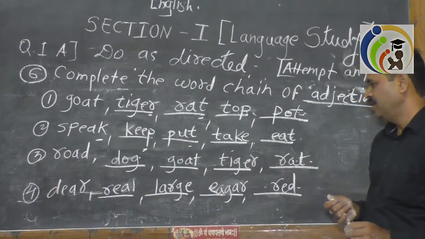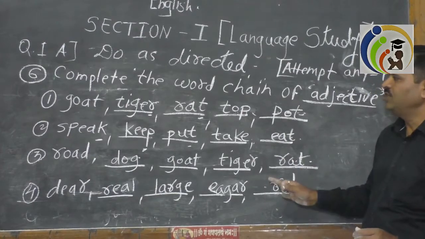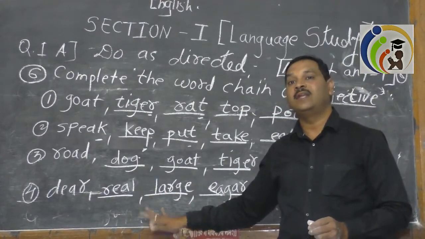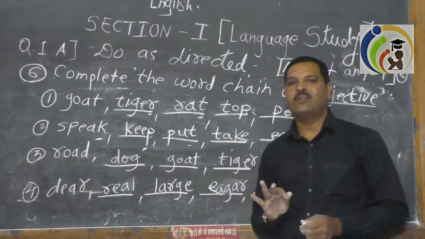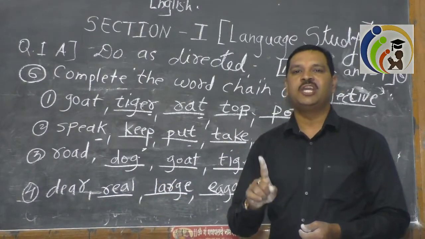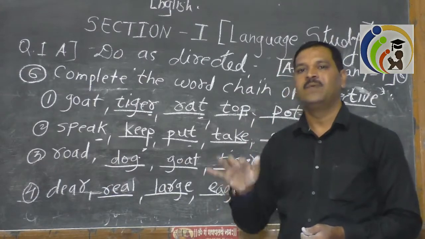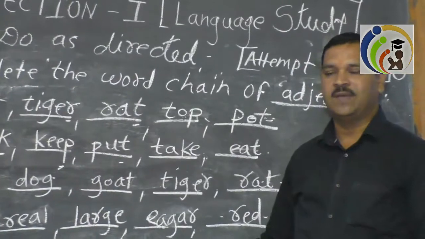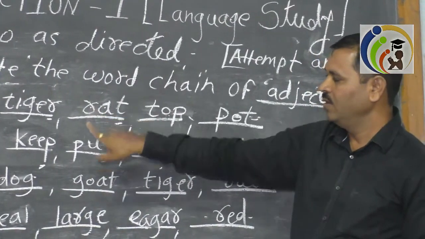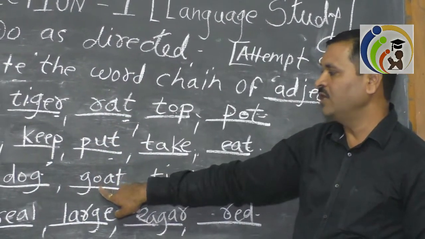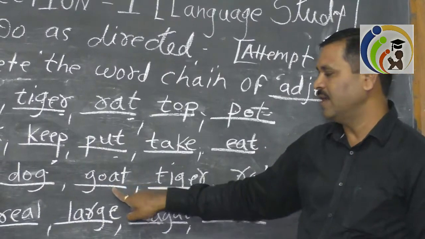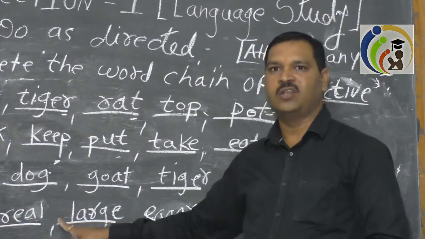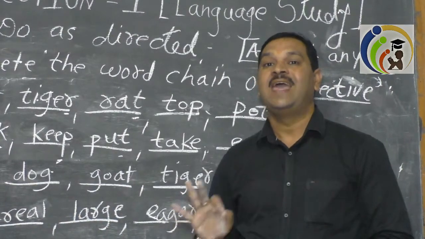So, my dear children, here the question is complete the word chain of adjective. It means you will write only adjectives. Mostly the word chain of noun or verb will be asked. But we have taken all the examples. This was the word chain of noun, verb. Again, this was the word chain of noun. It was asked in the board exam. And last but not least, the word chain of an adjective.